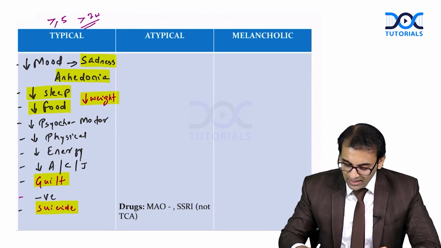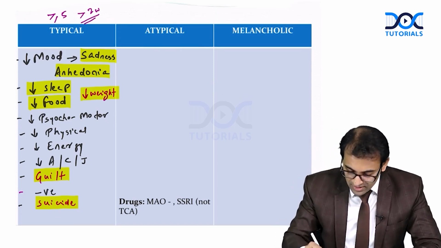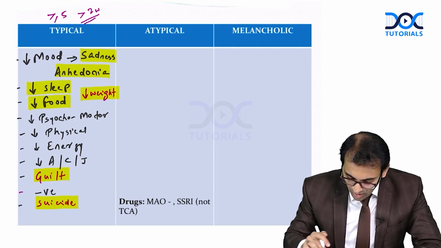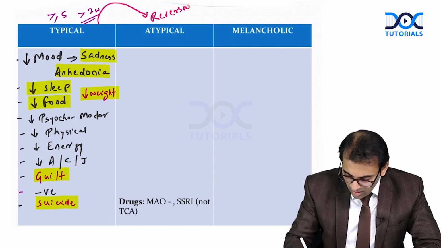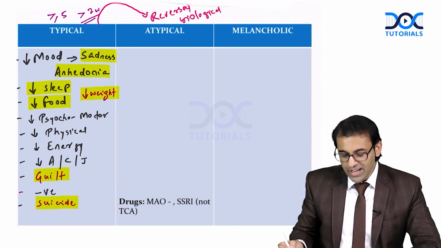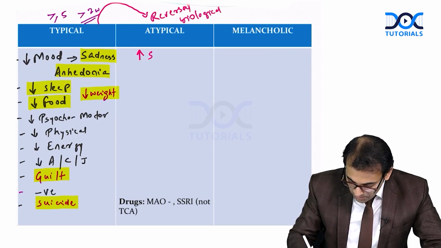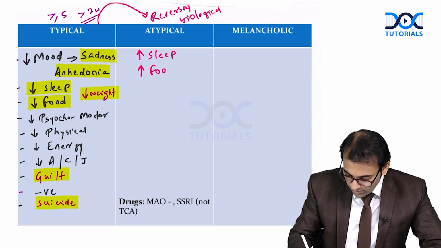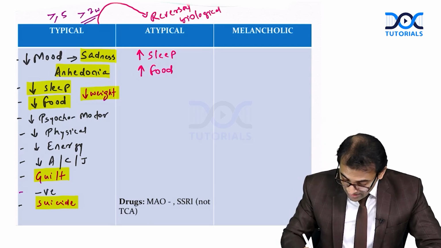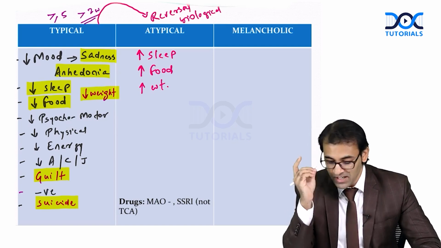Now, there is a type of depression in which there is a reversal of biological symptoms. See here, a person is going to sleep a lot. There can be an increase in sleep, hypersomnia. He will eat a lot, hyperphagia, there will be increase in weight, there will be obesity.